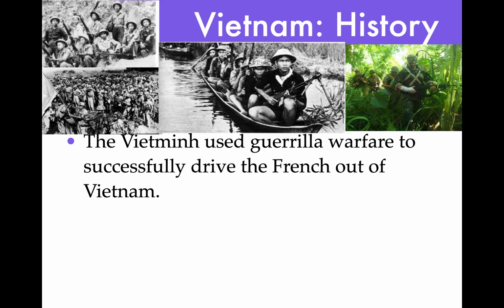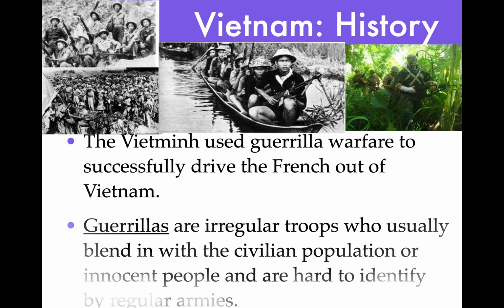Now, when the French left, you could see what the guerrillas wear, hardly anything. They were light clothing, weapons, a helmet, something to cover them, but they're dressed so that they can get wet, and they're mobile in the jungle and the water. They understood the terrain, and that was their homeland. Huge advantage. Guerrillas are irregular troops who usually blend into the civilian population of innocent people and are hard to identify by regular armies. And it was very effective against the French.